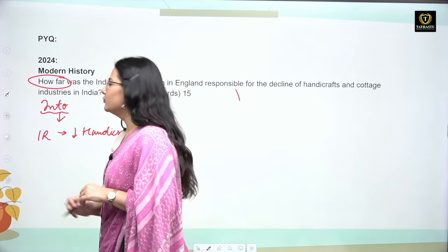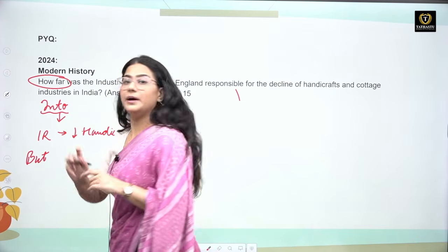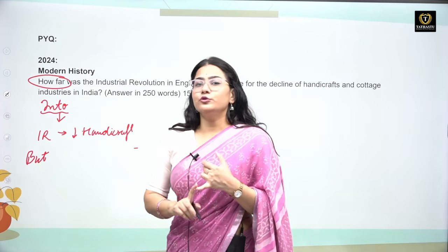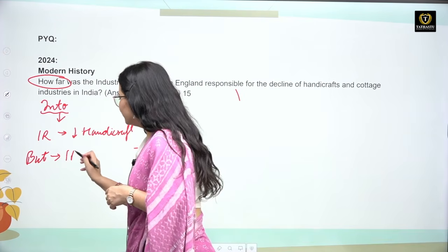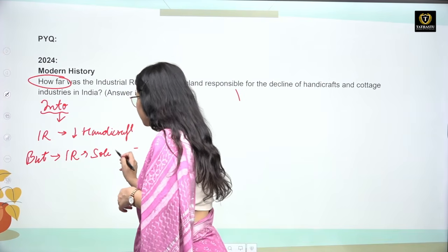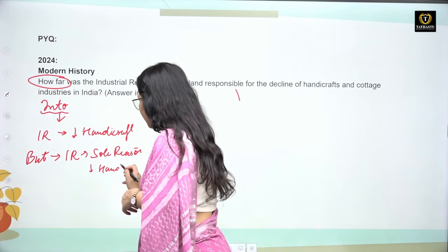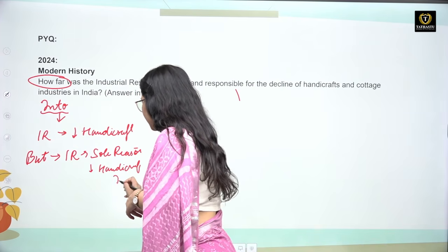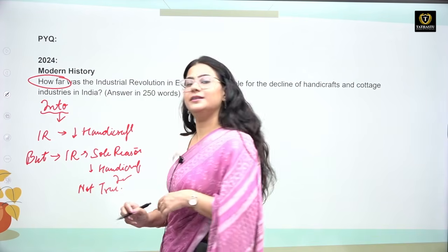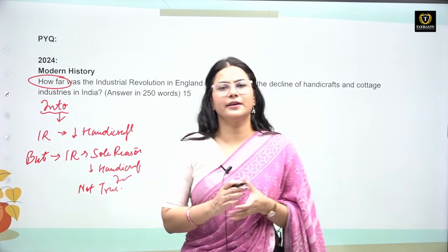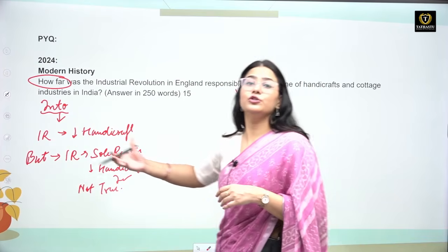In the second line, you can say that to say the industrial revolution was the sole reason for the decline of handicraft in India is not true. You can mention there were other reasons also which led to the decline of handicraft in our country. Now you have given the answer in the introduction, but now you need to justify it.